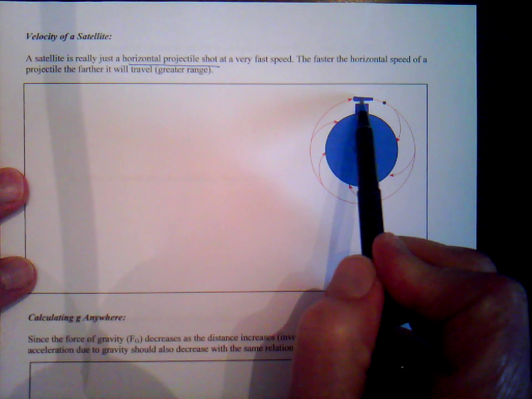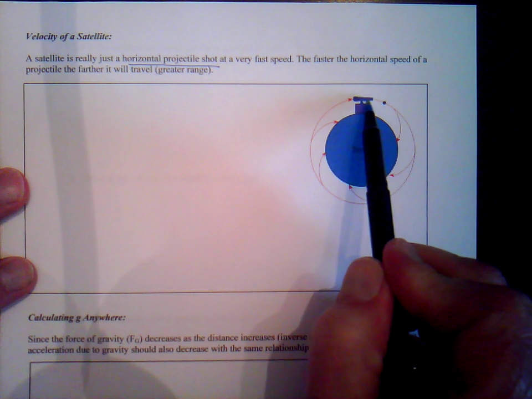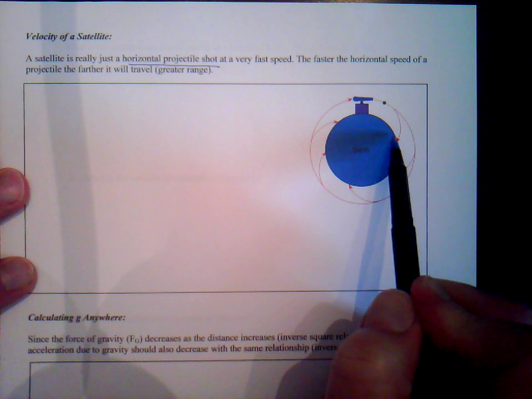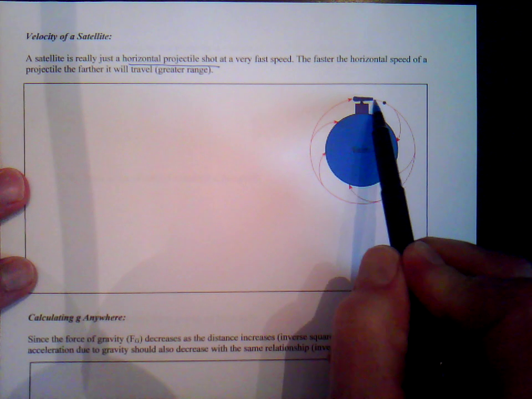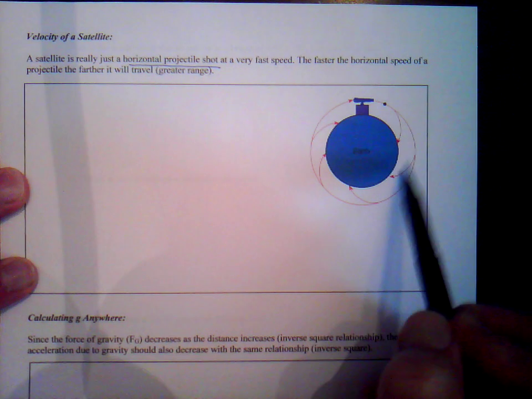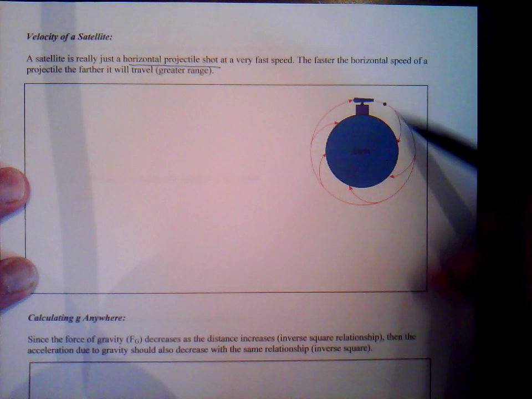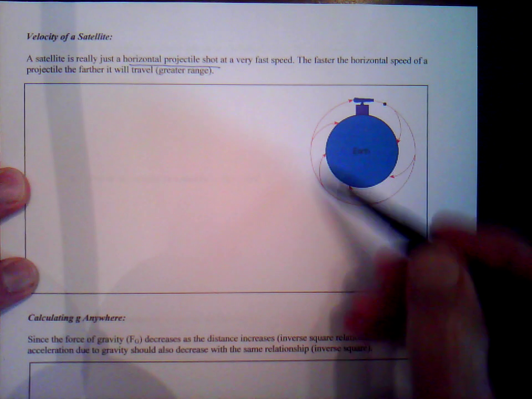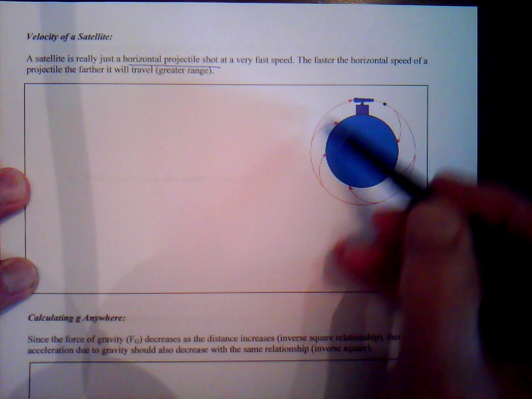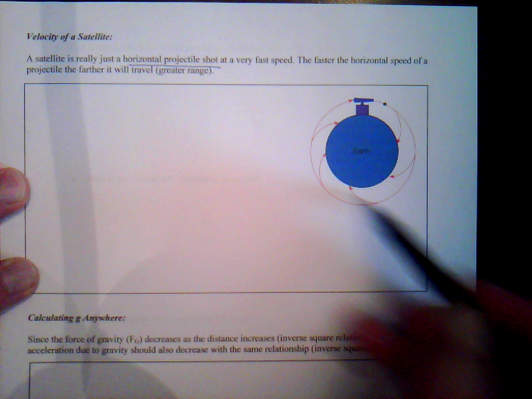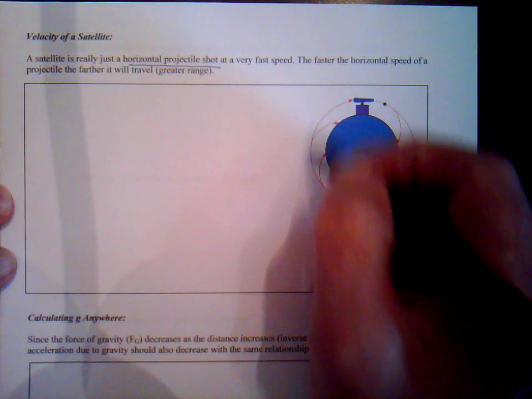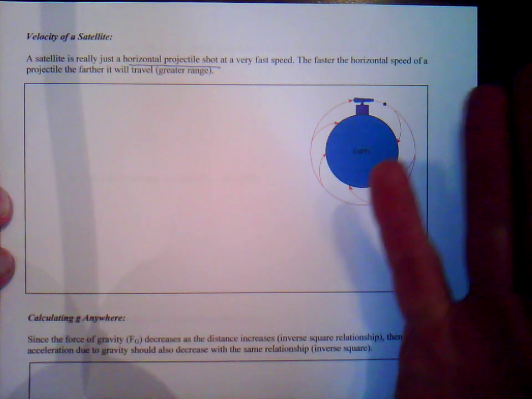We have a cannon and we shoot it horizontally. That cannonball is going to follow a trajectory, a parabolic path, and land at some distance from the cannon. Notice if we shoot that cannonball even faster, it's going to land a further distance, a larger range, still in a parabolic path. Shoot even faster, it'll fall further, even faster it falls even further. If we shoot it fast enough, it keeps falling around the Earth until it hits the same place, then it keeps going around. If we shoot a projectile horizontally fast enough, that projectile will orbit the Earth at some velocity.